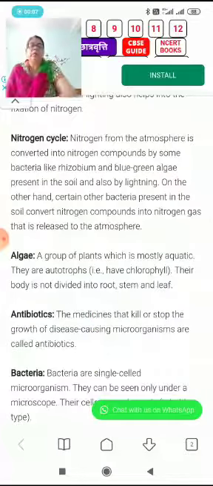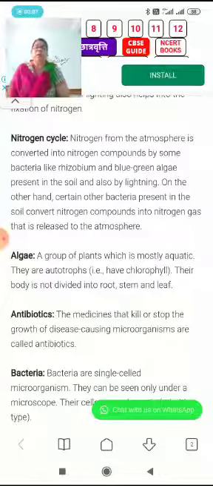Algae are a group of plants which are mostly aquatic and they are autotrophs having green color, present in the aquatic region. You must have seen green color over the surface of a pond. Those green colored different types of algae you must have observed at different marshy places. These are autotrophic and they don't have root, stem and leaf-like structures, but they are plants.